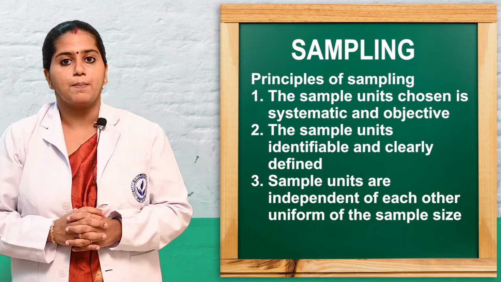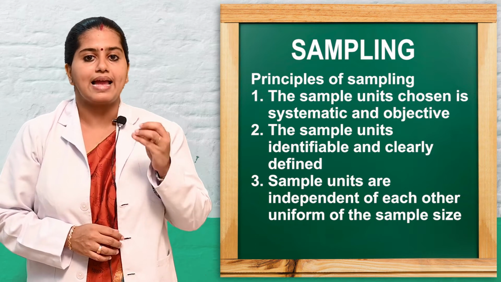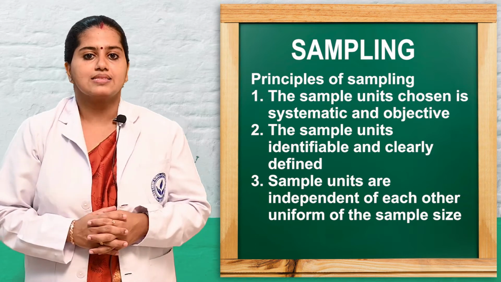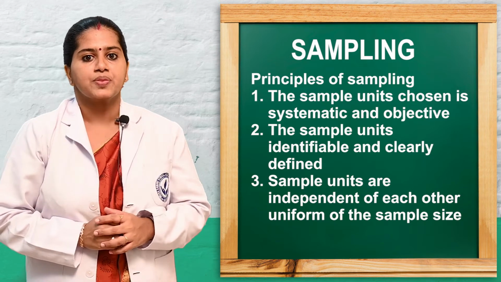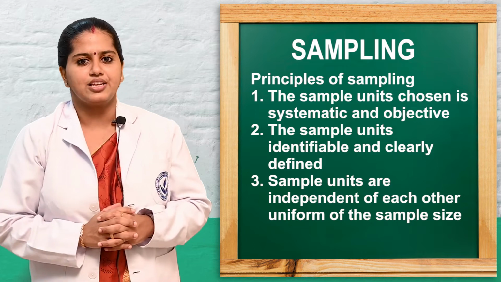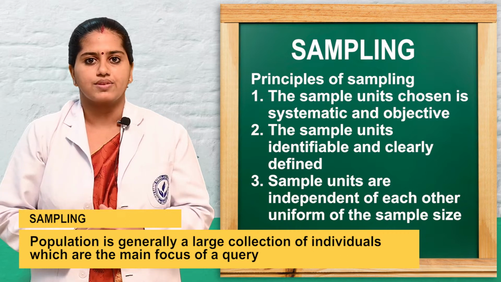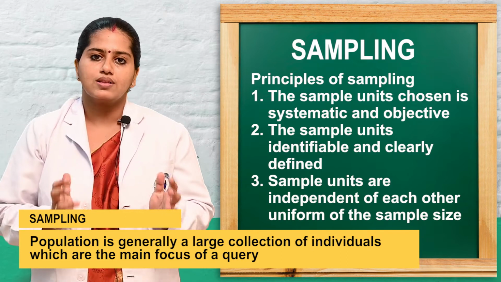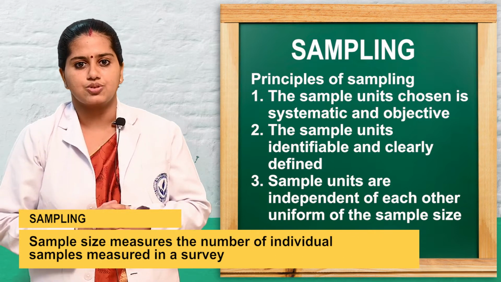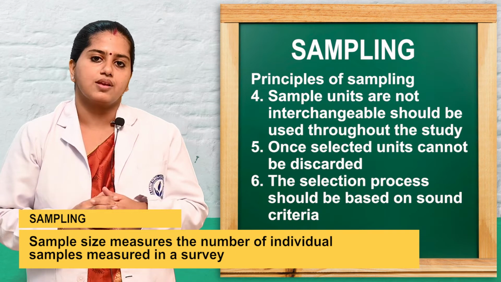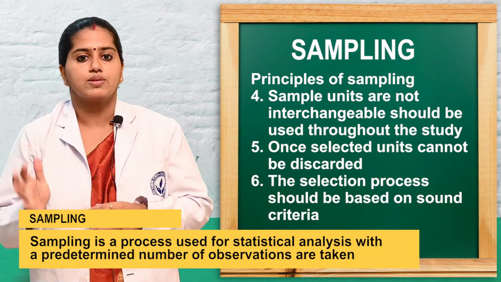Next we will see what are the principles of sampling. The first one is that the sampling units or the elements of the research have to be selected systematically, orderly and objectively. Second, it should be easily identifiable, and we need to have a study of the target population. All the sample units should be independent of each other, a proper sample size should be present, and the samples should not be interchangeable and should be present throughout the study.